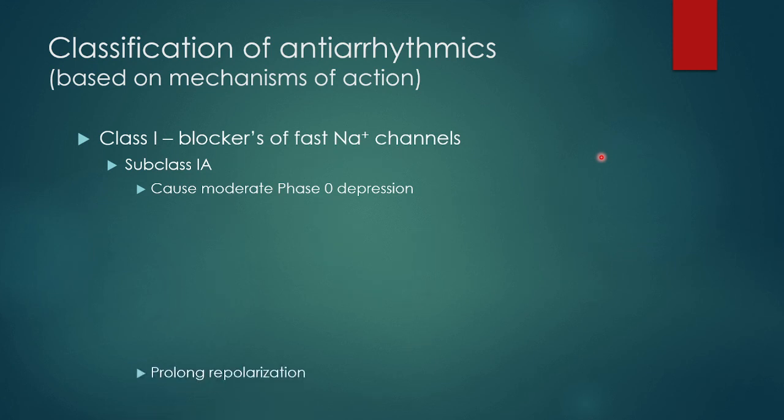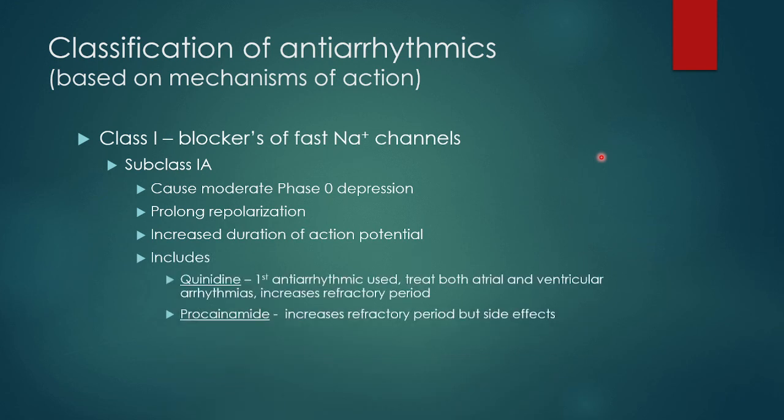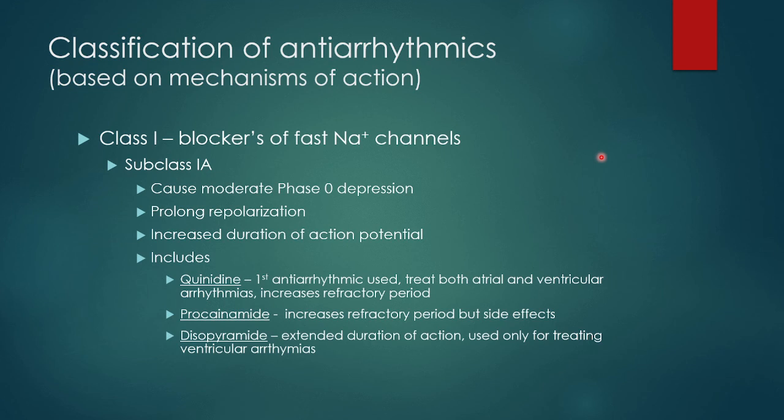The ECG changes that you will see: they prolong repolarization and increase the duration of the action potential. This includes quinidine and procainamide. The ECG changes we must look for are widening of the QRS complex because of increased duration of action potential, and prolongation of the QT interval.